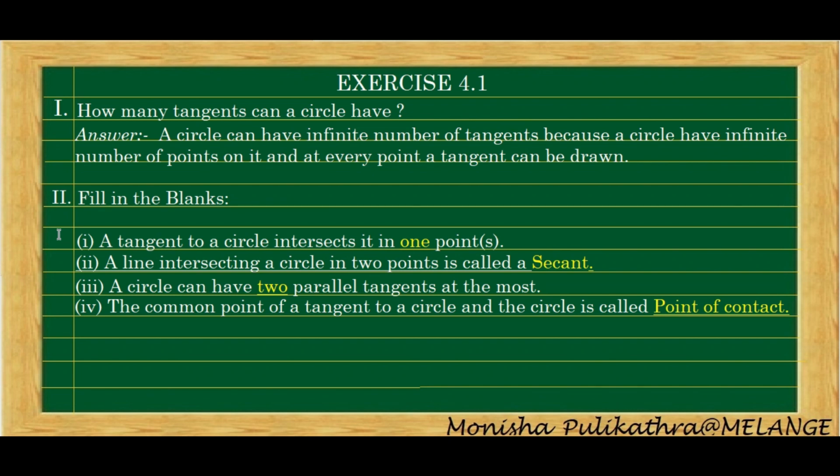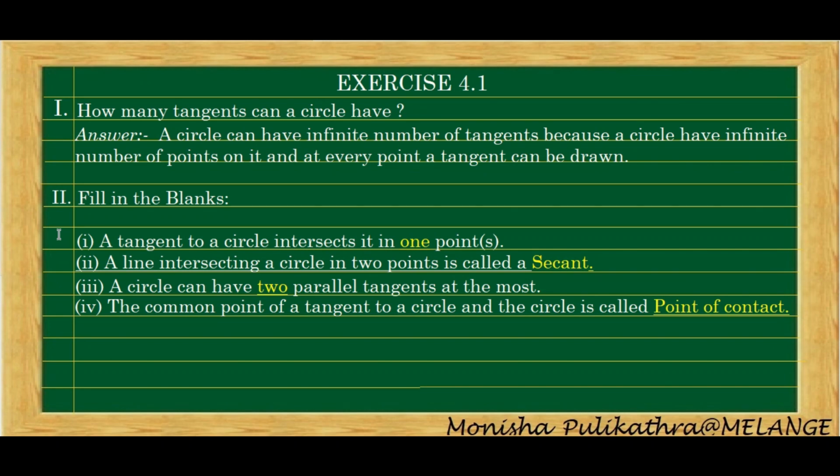Next, the second question is fill in the blanks. The first question is: a tangent to a circle intersects it in dash point. That is only one point. A tangent intersects a circle at one and only one point. So the answer is 1.